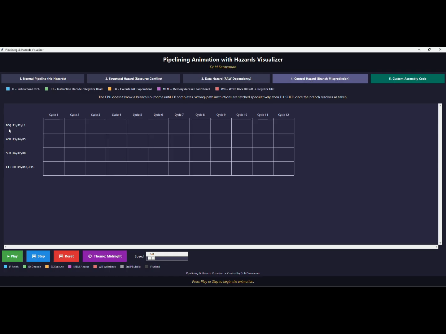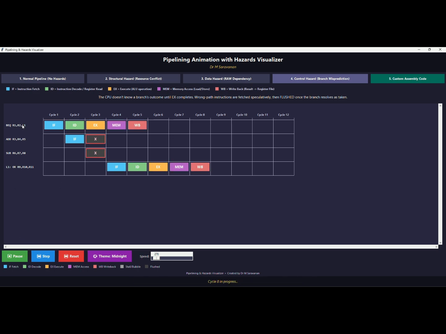Here the control hazard, what it means is: branch on equal R1, R2, go to label 1. So whatever instructions are in between, they are not executed; it goes directly to L1 only. When I go from this L1 to return there, in this process the second instruction will automatically be loaded from here only. It will not skip the add and sub instructions. So automatically you can see the control instruction.